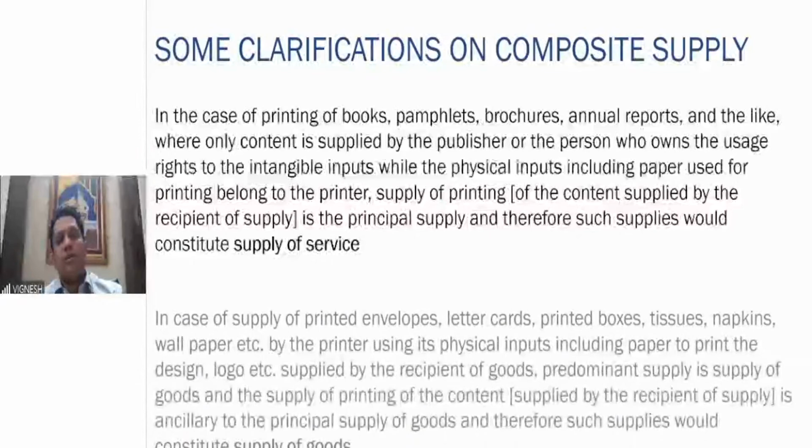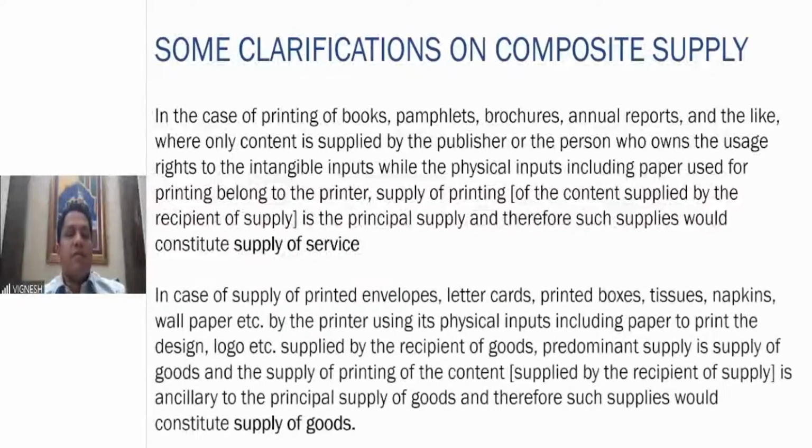With regard to printed envelopes, letter cards, napkins, where physical inputs including paper are there and the logo is given by the recipient, the predominant supply is supply of goods. Envelopes, tissues, napkins, etc. are to be given. In that situation there is no content here. He just wants it in a particular way with the logo. I do the printing and give. Here, it is a supply of goods and not a supply of services, because I'm actually selling the product, the letterhead. Whereas in the previous case, the content is given to me and I'm only doing the printing. I hope these points are clear.